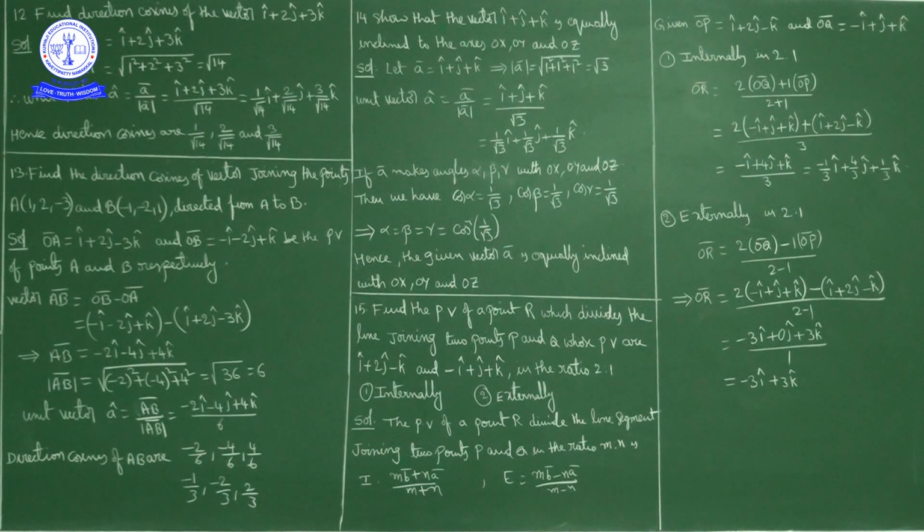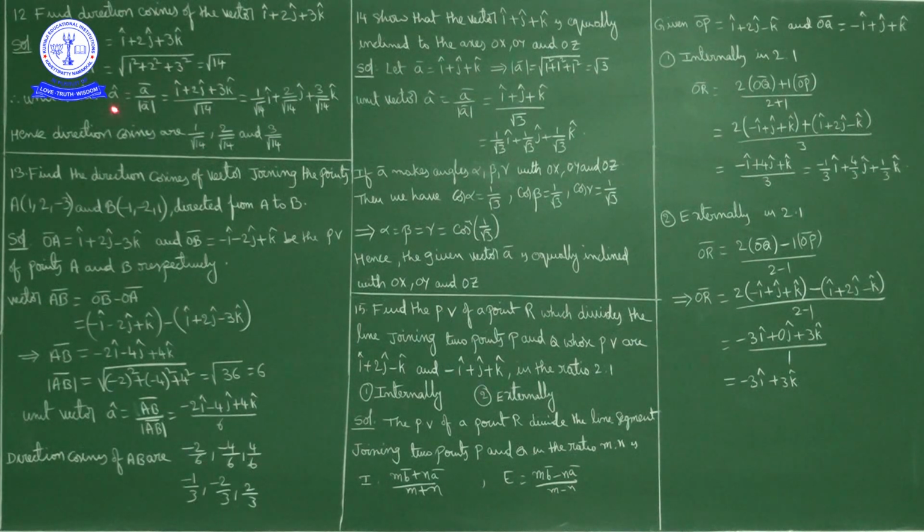And to write direction cosines, one way you can write is, suppose r bar is equal to x i cap plus y j cap plus z k cap. Then the direction cosines are cos alpha equal to x by square root of x square plus y square plus z square, cos beta equal to y by square root of x square plus y square plus z square, and cos gamma equal to z by square root of x square plus y square plus z square. Or else you find the unit vector; the corresponding components are the direction cosines.